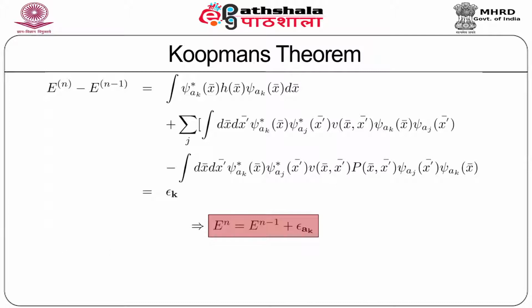Thus we can write En is equal to En minus 1 plus epsilon k or ak.